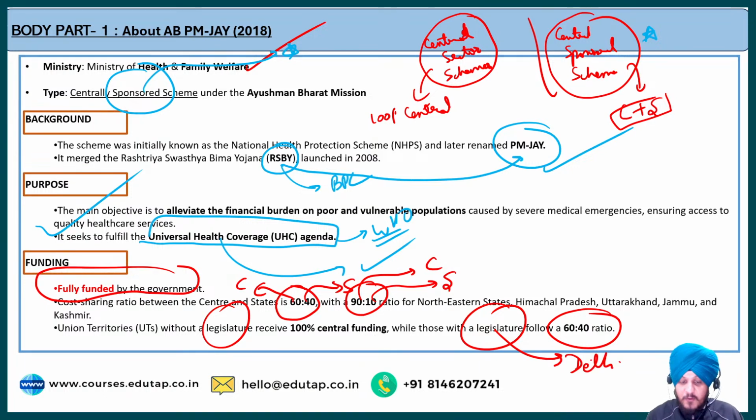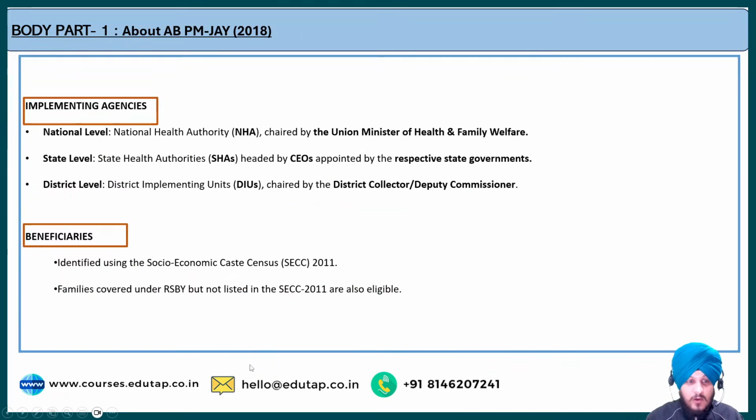Fine. Whereas if we talk about the other type of union territories, for example Chandigarh, which do not have a legislature, in this case they receive 100% funding by the central government. Fine. So that is the idea. Very straightforward information on how the funding is divided, and I hope it is clear to you. Now let us move on to the implementing agencies.